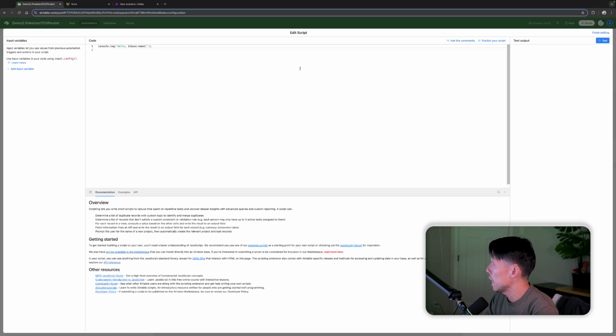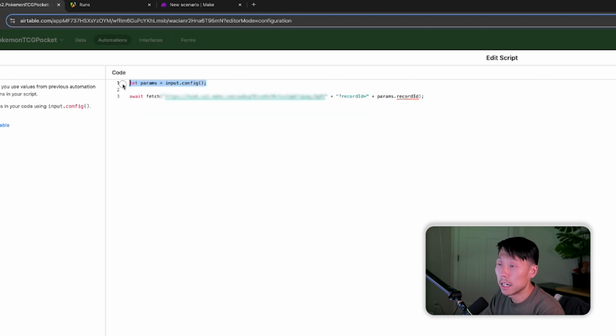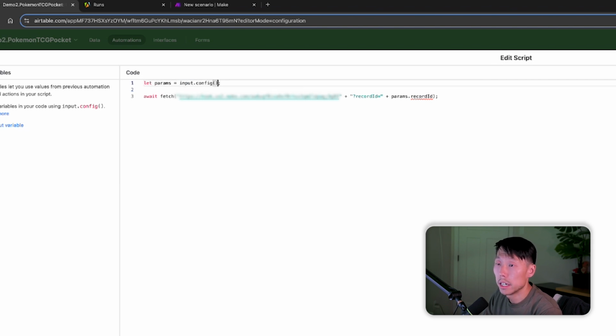So we're going to select Run a Script, and I'm going to copy and paste the script I had before here. But you can always copy it. Pause the video here so you can copy it here. Basically, what I'm telling Airtable to do is when this automation runs, go ahead and connect to this webhook in Make and send these parameters, right? So first of all, we need to assign these variables.